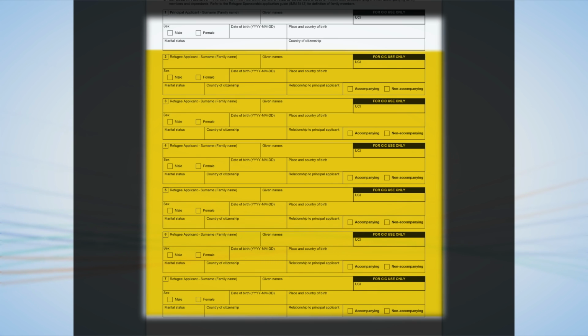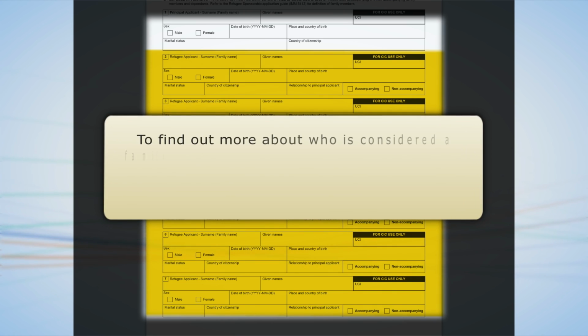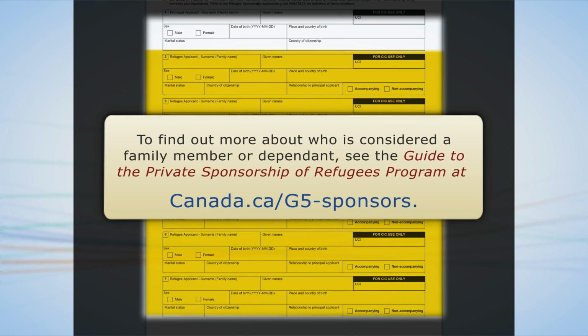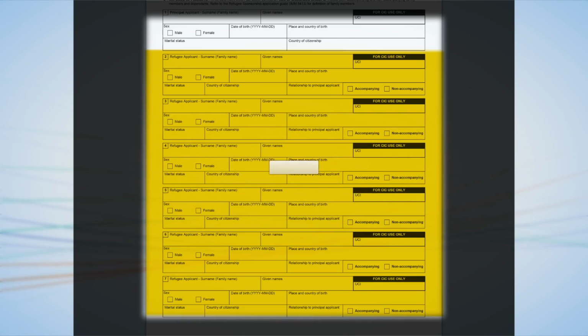For dependents, be sure to indicate whether or not they will accompany the principal refugee applicant to Canada. If you want to know more about who is considered a family member or dependent, see the Guide to the Private Sponsorship of Refugees program. Family members applying to come to Canada who are not considered dependents must have a separate sponsorship undertaking application form. Be sure to cross-reference or mention them in Section F of your application.